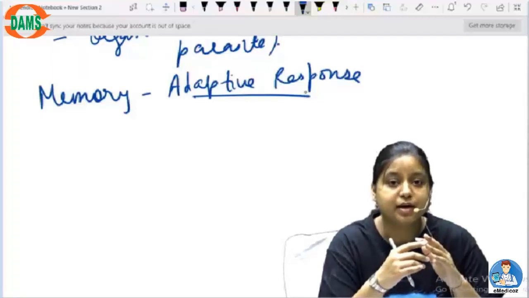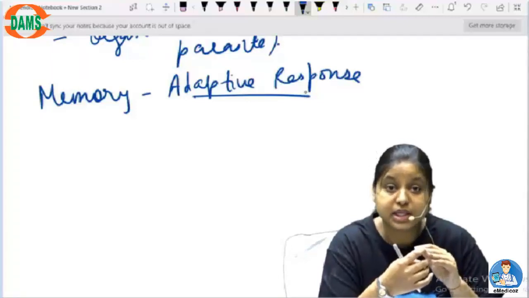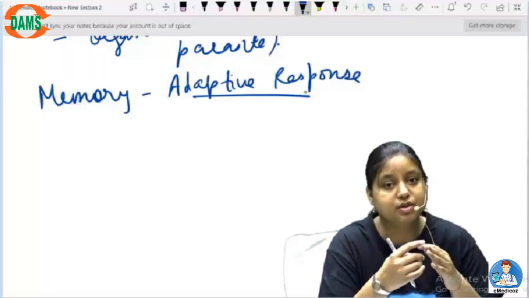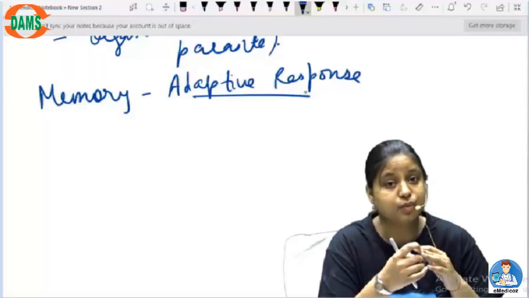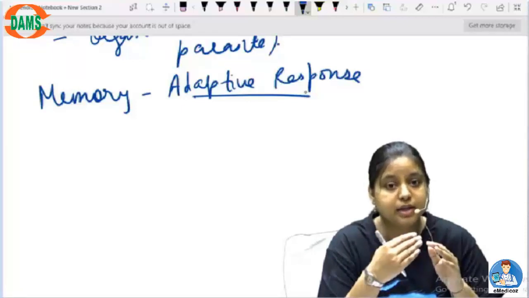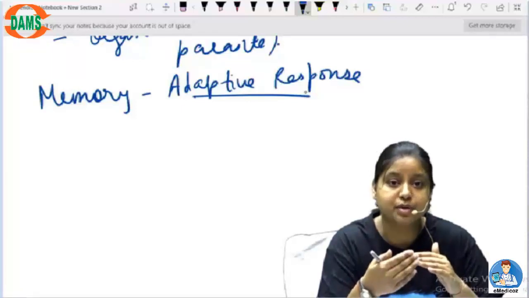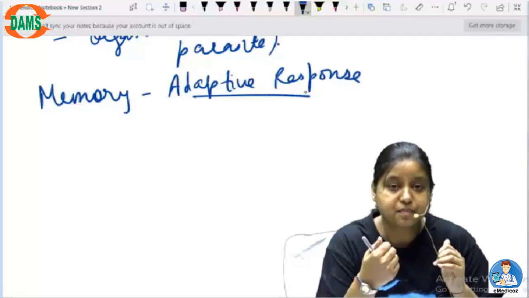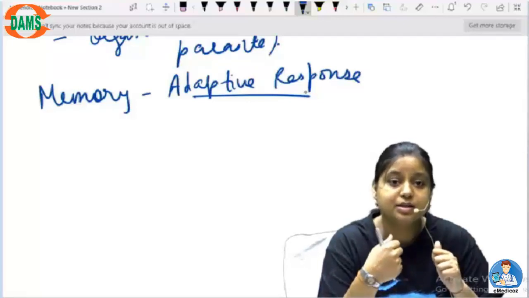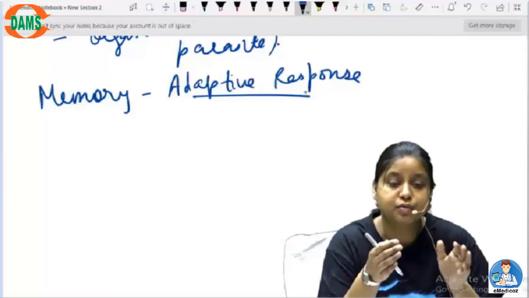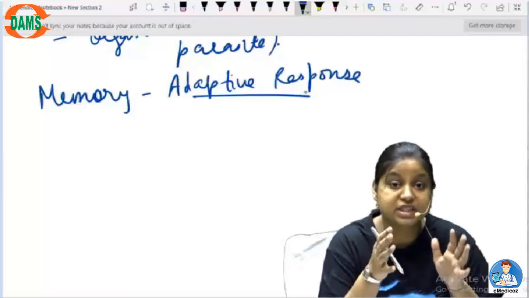So this time I have to be very, very intelligent about this, and I have to deal with this in a very strong manner. So it drives the body to do a particular immune response. And that is why these cells are memory cells. These are a very, very important part of the immune system.